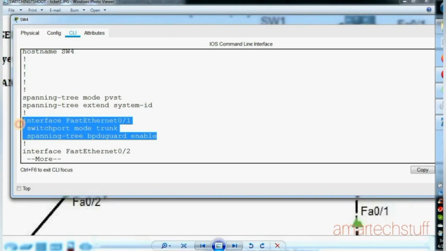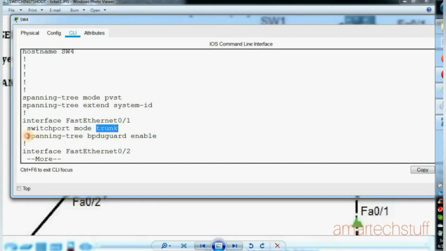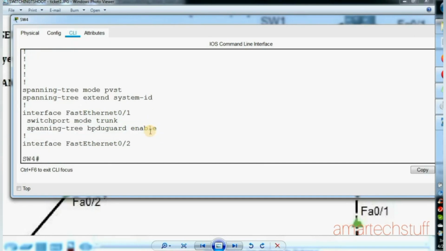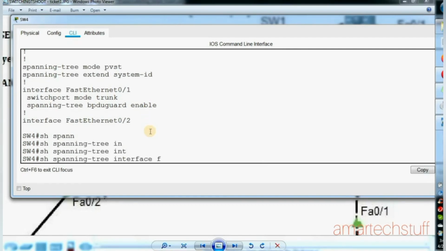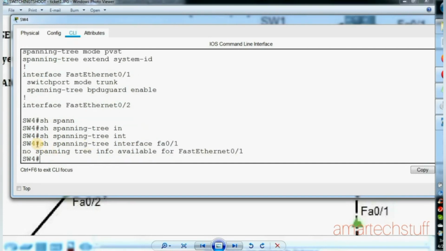Okay, so this is the configuration. Switchport mode trunk, that is good. But here is the command: spanning-tree bpduguard enable. BPDU guard should be disabled on this port since it is a trunk port. Then also check one thing, show spanning-tree interface. See, no spanning tree information is available for this port, because BPDUs are not allowed on this port. Once a BPDU is received on this port, the port goes into error disable, which makes that port down.